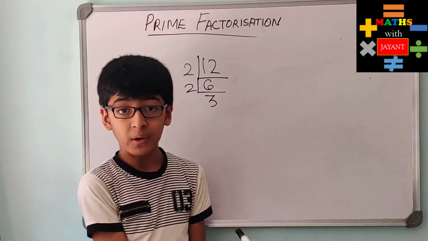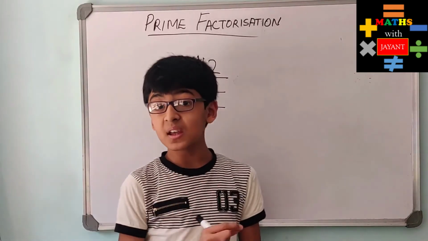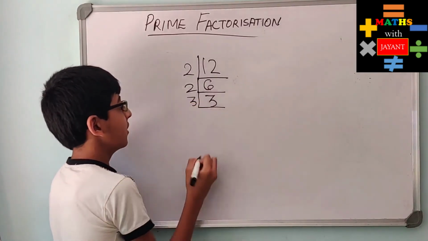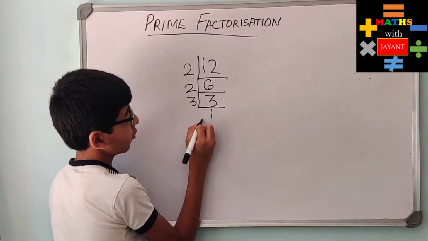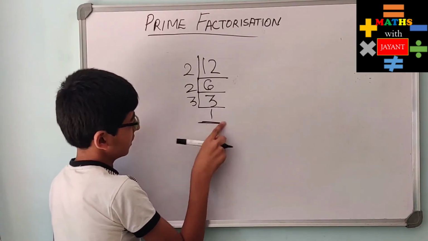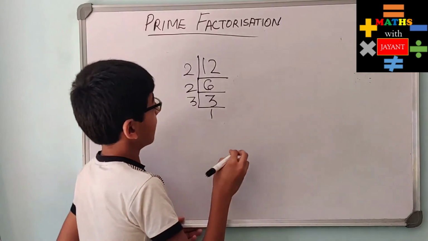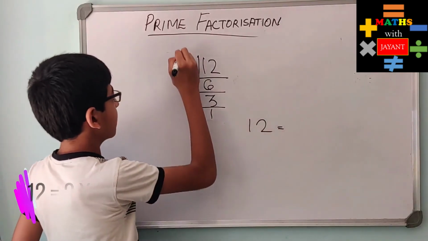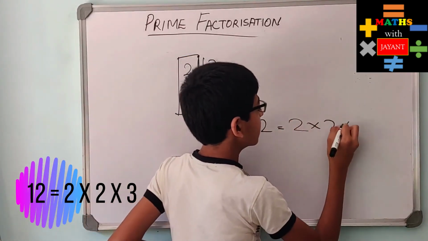So we have not reached 1 yet. So 3, again we have to make an L around it. Now 3 is a prime number. It's only divisible by 1 and itself. So we'll write 3 over here. 3 divided by 3 is 1. Now we've come to 1, so we have to stop at this point. We make an L for the 1. So what are the prime factors of this number? 12 becomes 2 into 2 into 3.